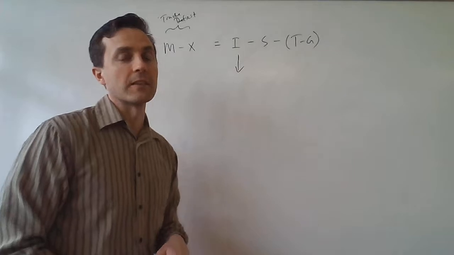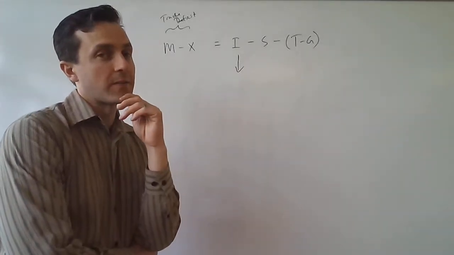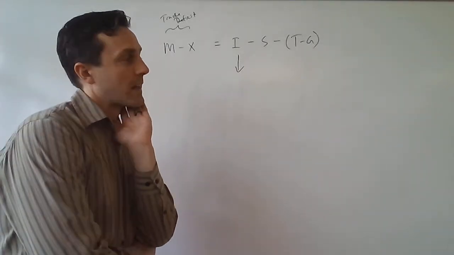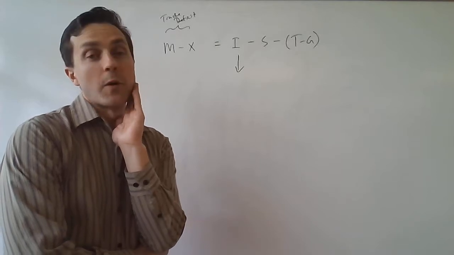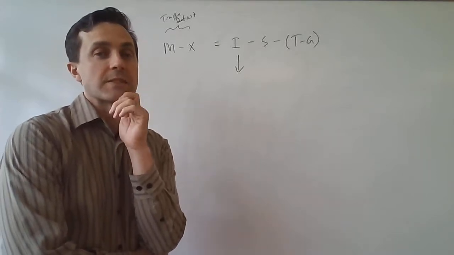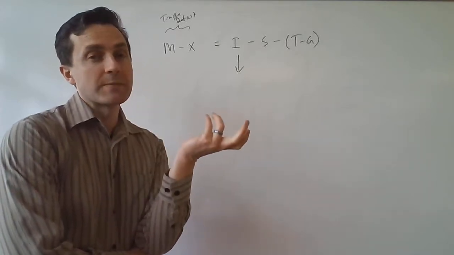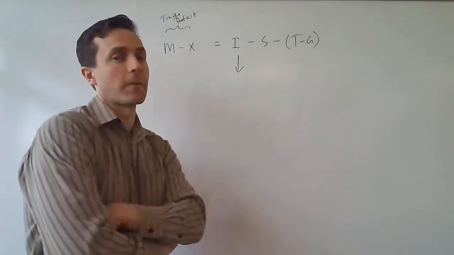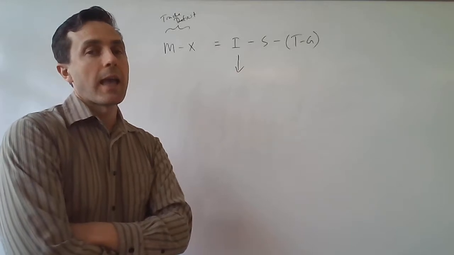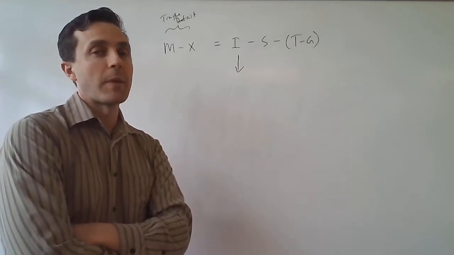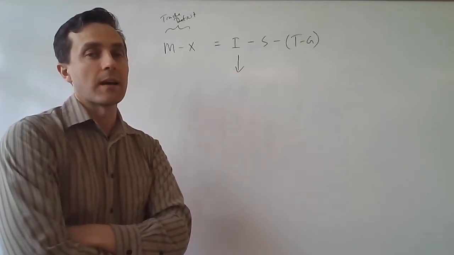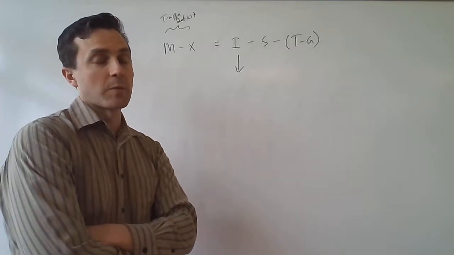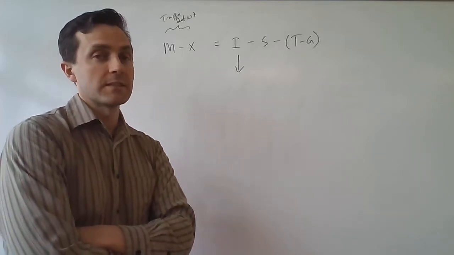And one way to make sense of this is that, well, if investment spending falls, that means that the firms engaging in this investment spending, they won't need to borrow as much, or maybe they can't borrow as much. Either way, they're not borrowing as much in order to finance that investment spending. And so, since they're not borrowing as much, that means that the net supply of financial capital from abroad would decrease, right?